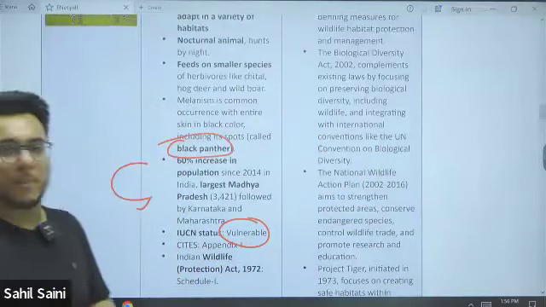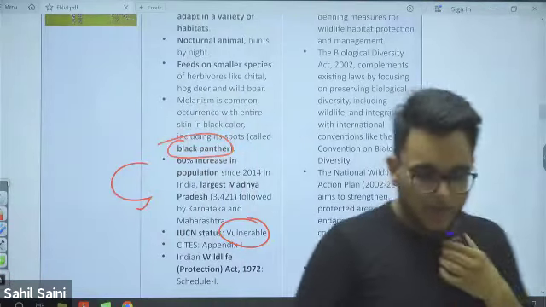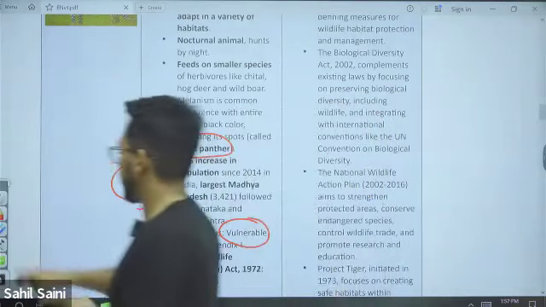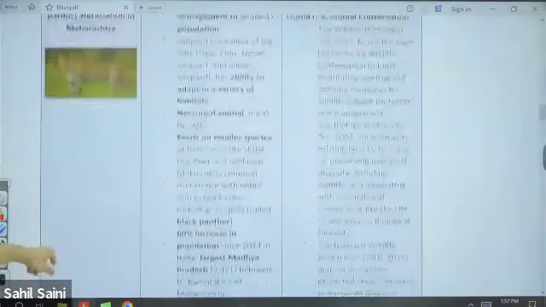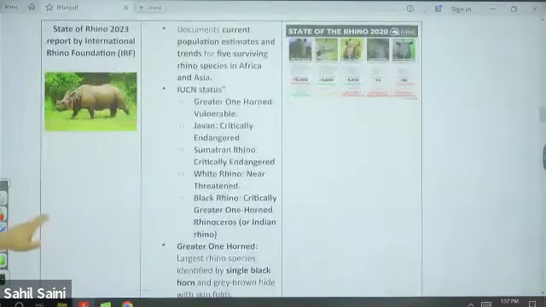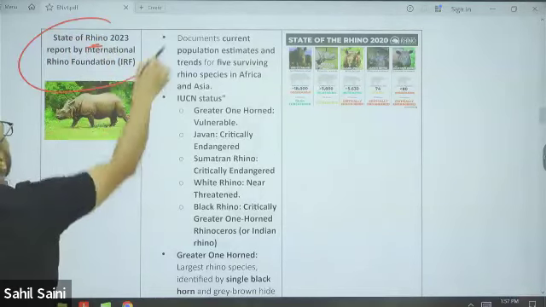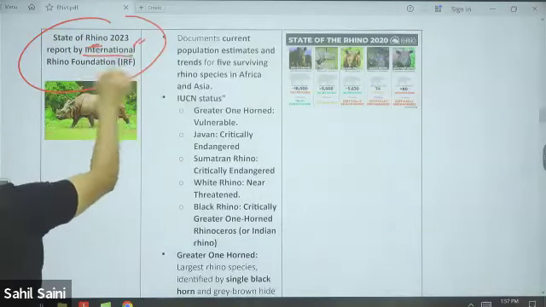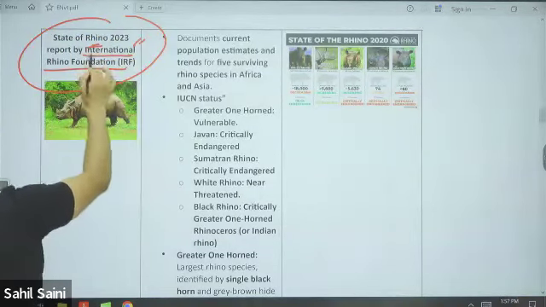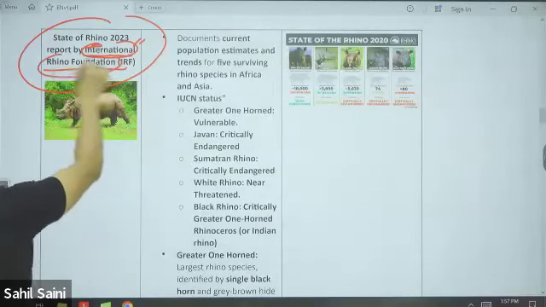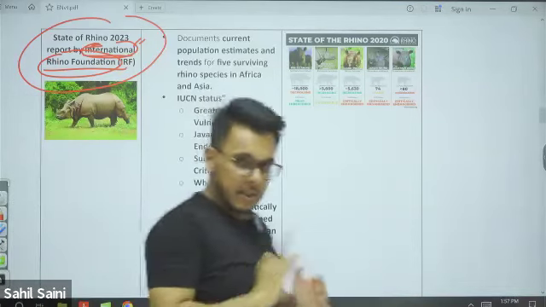The largest population of leopards is in which state? It is in Madhya Pradesh. Then we have rhinos, because the State of the Rhino 2023 report was released by the International Rhino Foundation. Therefore, rhinos are in the news.